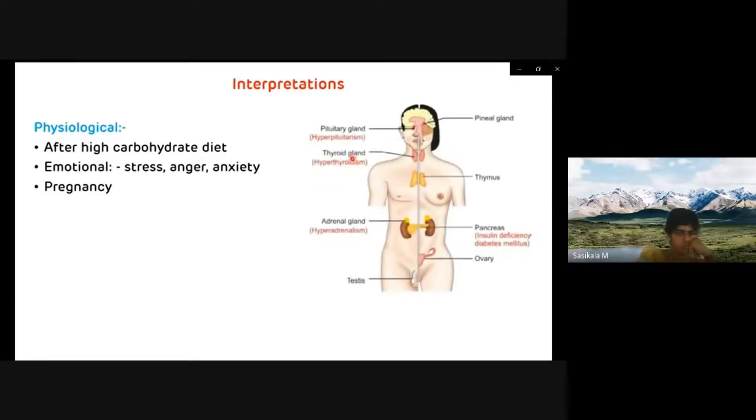The pathological reasons for hyperglycemia are insulin deficiency, which can be absolute or relative, and which leads to diabetes mellitus. If there is any hyperactivity in the adrenal gland, thyroid gland, and pituitary gland, then it can also lead to hyperglycemia. These are the various physiological and pathological reasons for hyperglycemia, and the most common one is insulin deficiency, which leads to diabetes mellitus.